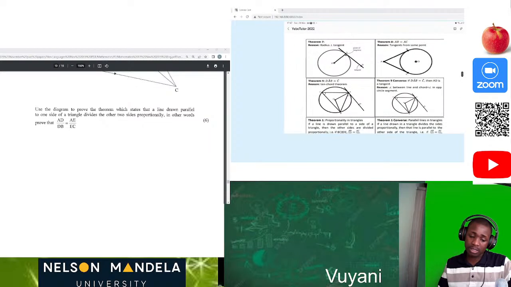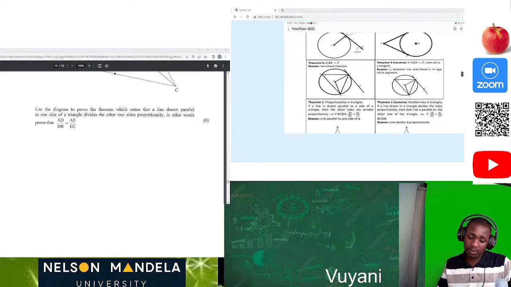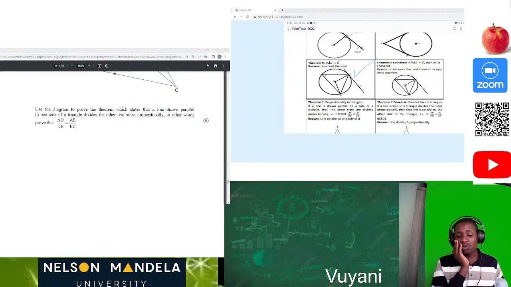Where is it? Here it is. Yes, this is the tan chord theorem. They might ask you to do the tan chord theorem. So please, guys, be careful of the tan chord.